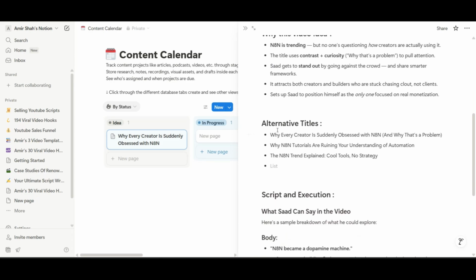Here are some alternative titles. Why are big creators suddenly obsessed with N8N, and why that's a problem? Why N8N tutorials are ruining your understanding of automation? The N8N trap: too many tools, no strategy, right?